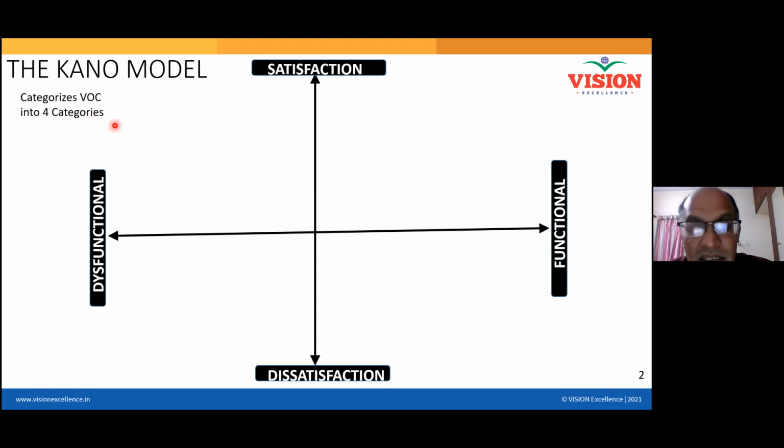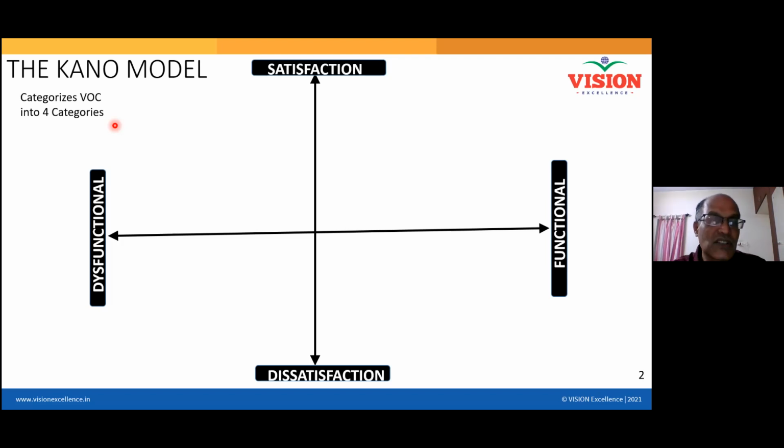By understanding these four categories, we can come to know whether a particular feature needs to be added, or whether, if added, it will fail or be successful in the market. This is what we are going to understand with the Kano model.